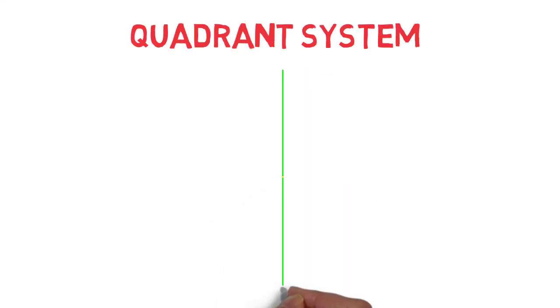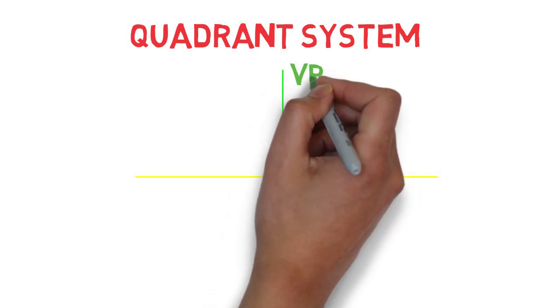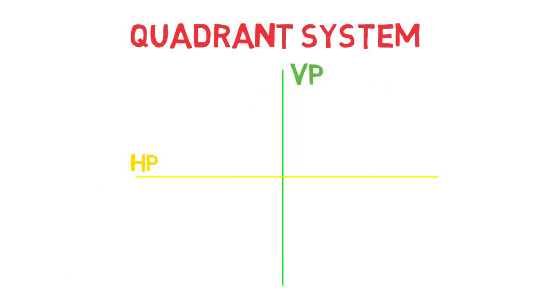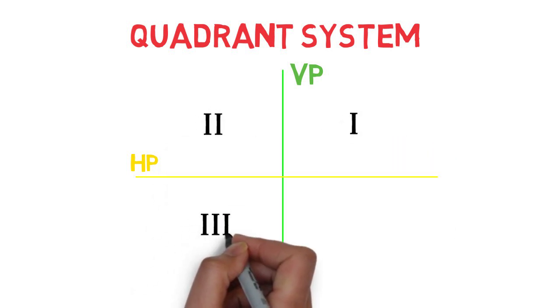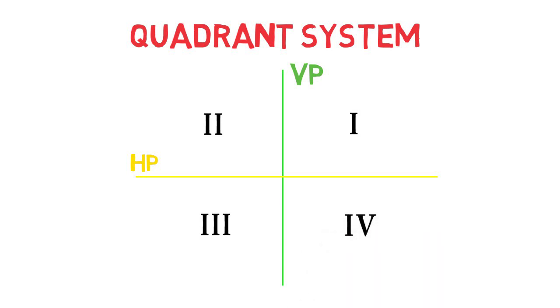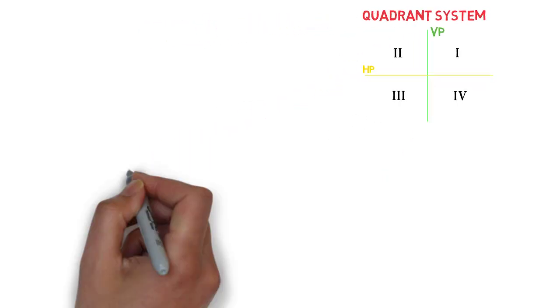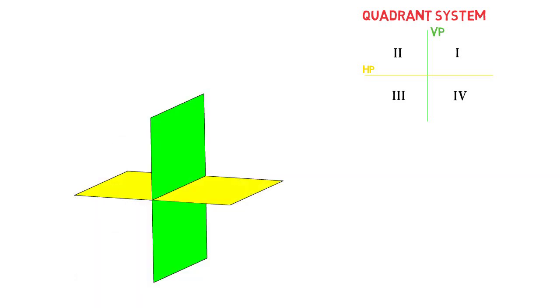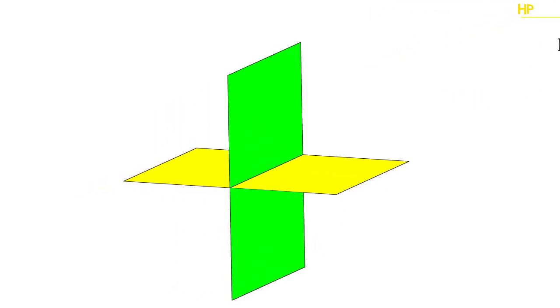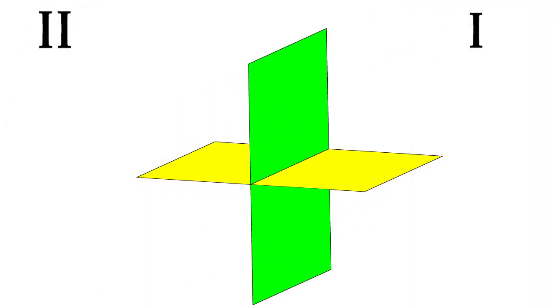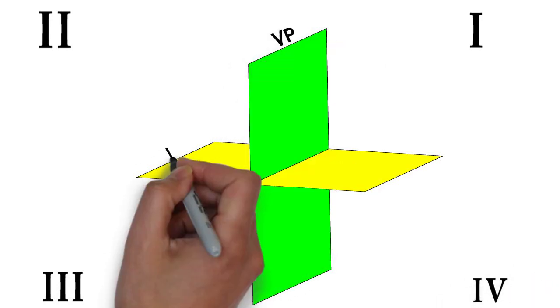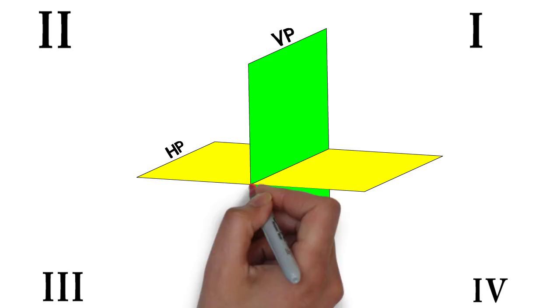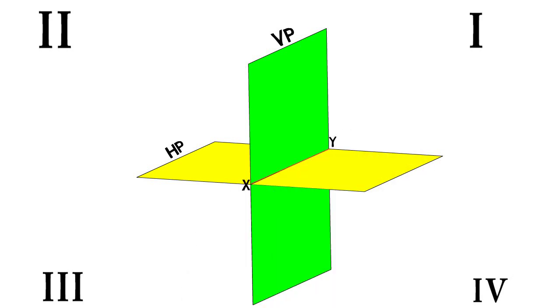Let's see. Here this green color line is a vertical plane and this yellow color line is a horizontal plane. It's the first quadrant, second quadrant, third quadrant and fourth quadrant. If we assume this in a space and plot its 3D view, it will look something like this. Here is the first, second, third and fourth quadrant. This is a vertical plane and this is a horizontal plane. This we will consider as a XY line.